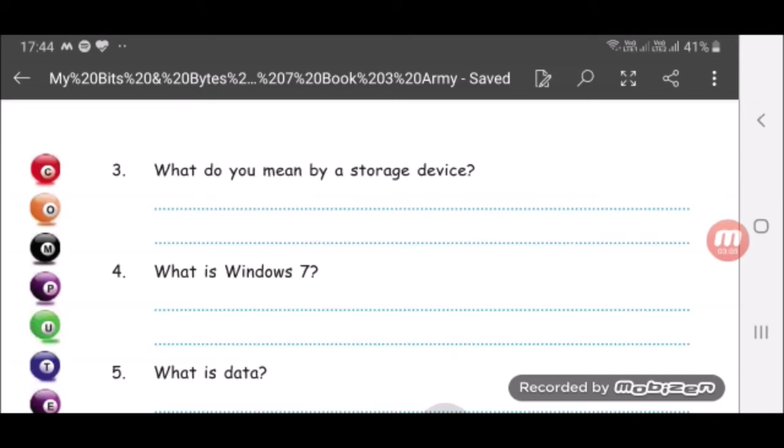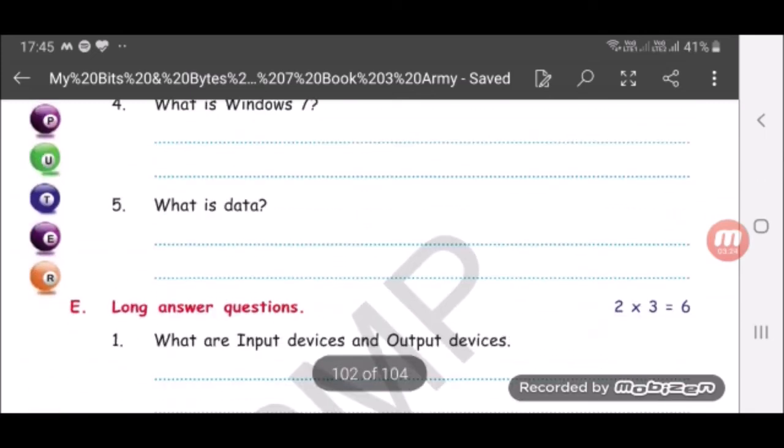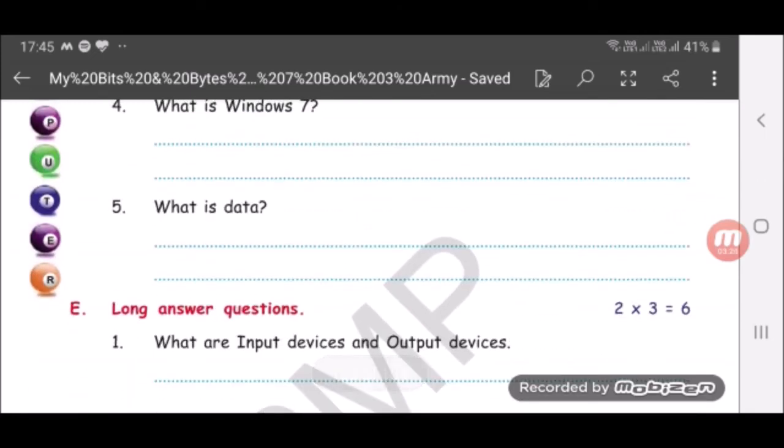Windows 7 is a GUI based operating system, and it was developed by Microsoft. This will go in the definition, and the exact definition I'll give you after the video. What is data? The raw and unorganized form of facts is called the data.